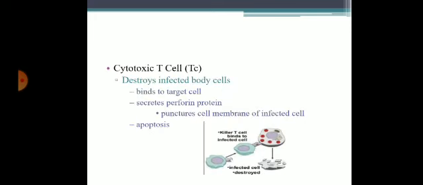Coming to cytotoxic T cells, also known as killer cells. They destroy the infected body cells by binding to the target cell. Once a cell is infected by any pathogen, the cytotoxic T cells will go and bind to the target cells. Once bound, they secrete a protein called perforin. The function of perforin is to puncture the cell membrane of the infected cells, and it may also lead to apoptosis of the cells.